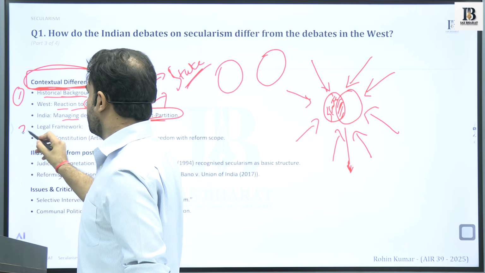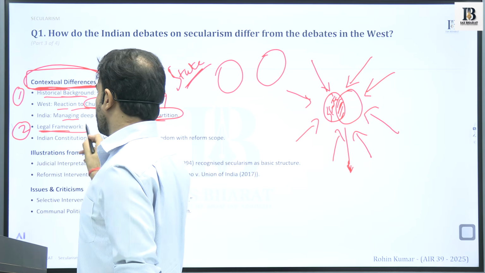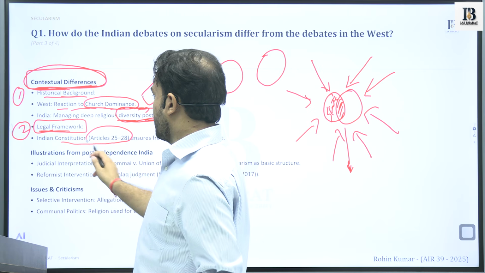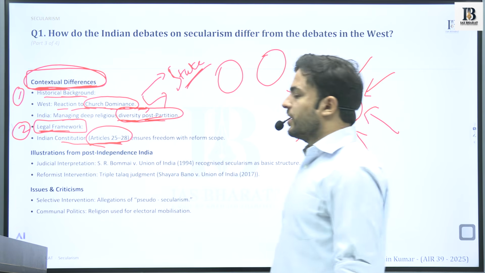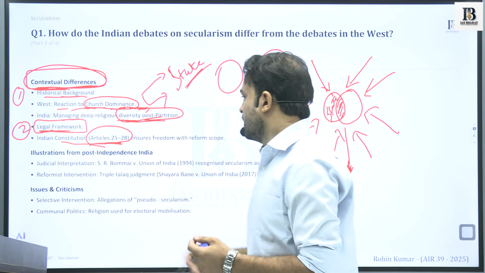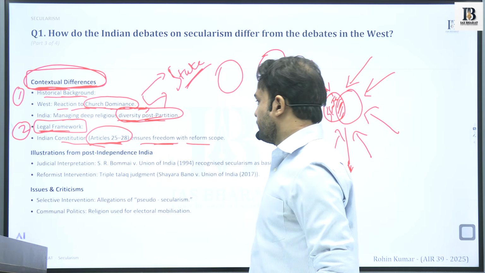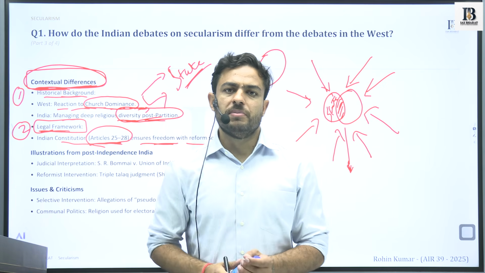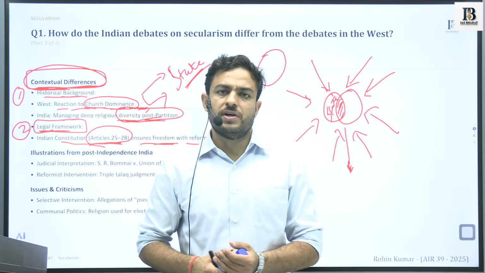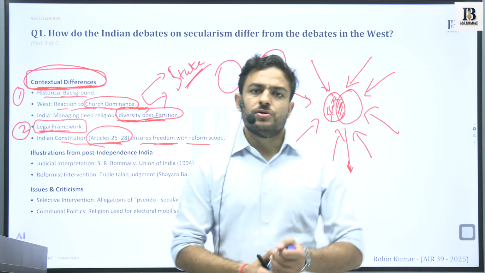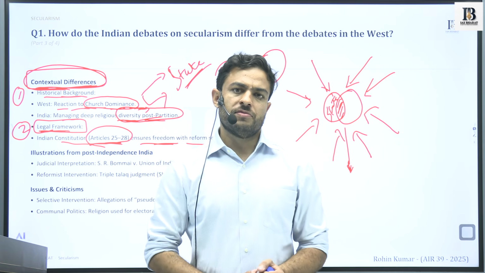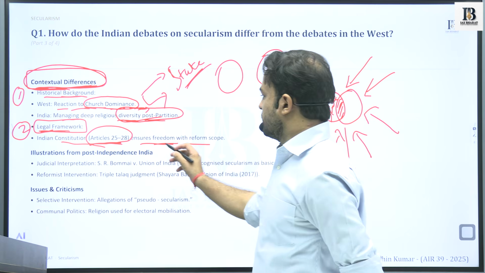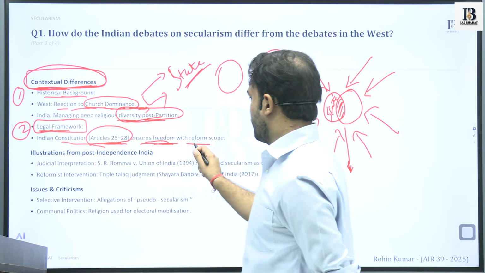The second difference that we see is with respect to the legal frameworks. So we are discussing the differences. The Indian Constitution includes Articles 25 to 28, which ensure religious freedom in the lives of the people. The basic fundamental right was included as part of these fundamental rights: the freedom to express their religion, the freedom to profess their religion. This freedom was given in Articles 25 to 28.